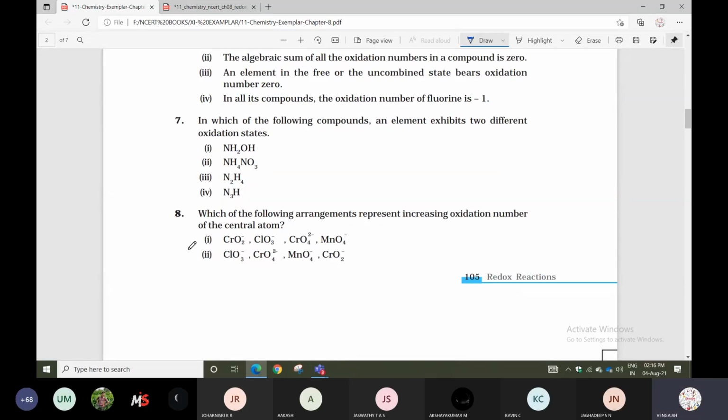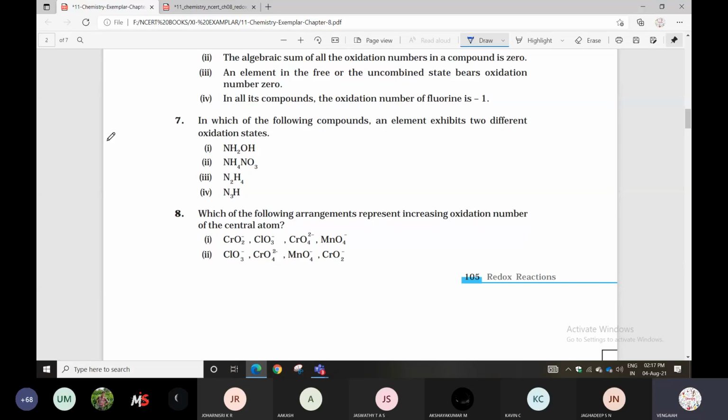Seventh question. In which of the following compounds does an element exhibit two different oxidation states? Again, listen. Out of these compounds, which compound exhibits two different oxidation states?